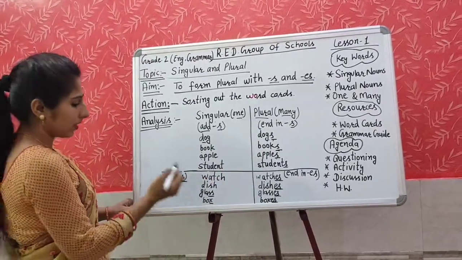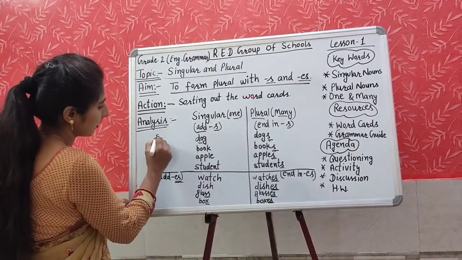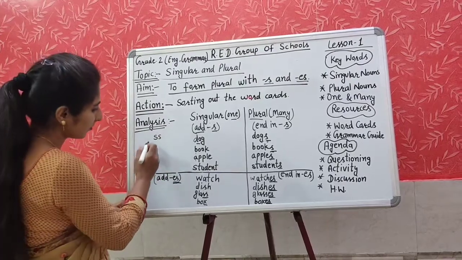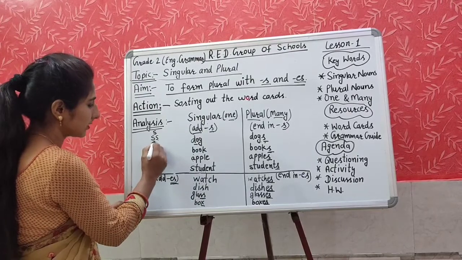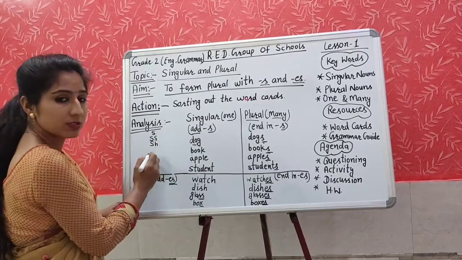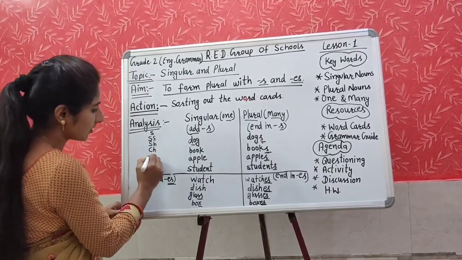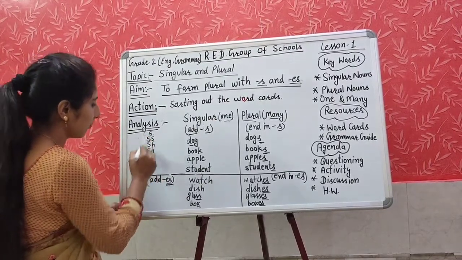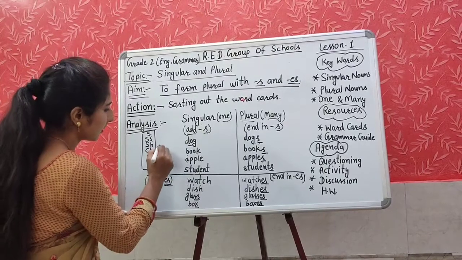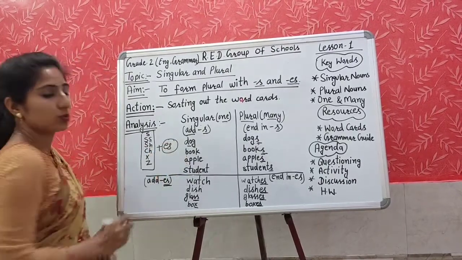The words which end with single S, double S, SH, CH, X, Z, we add ES with them to make plural.